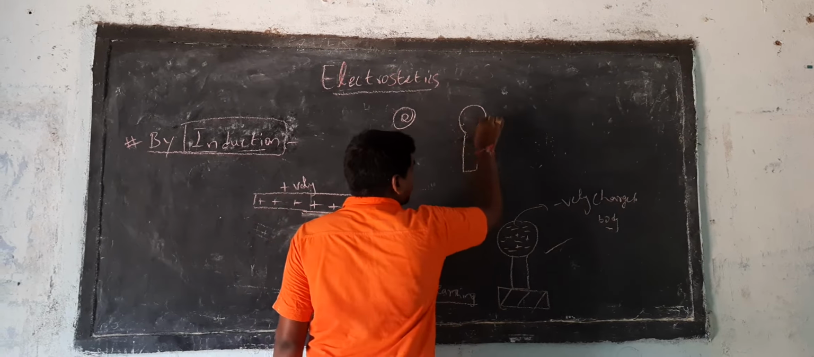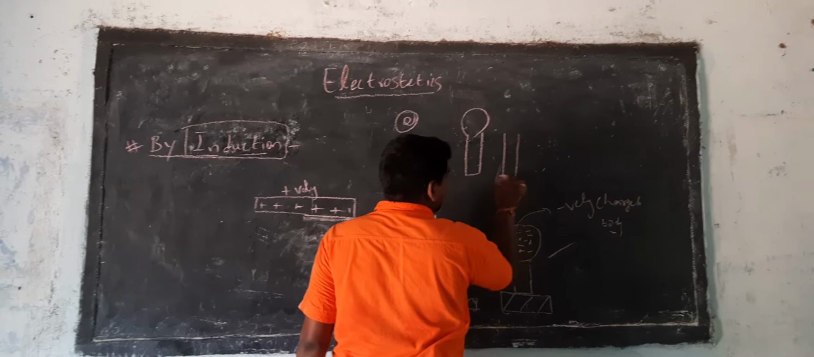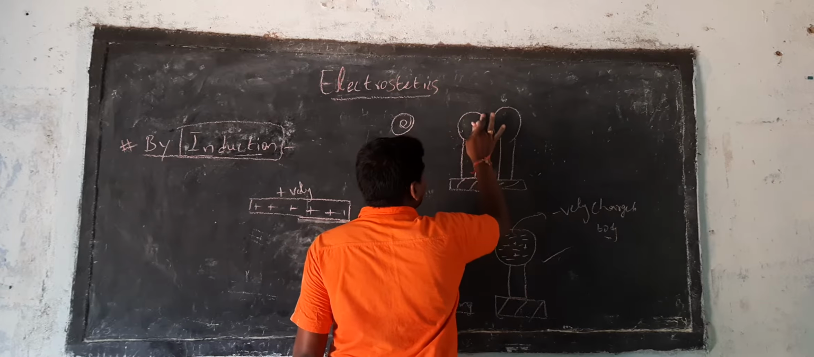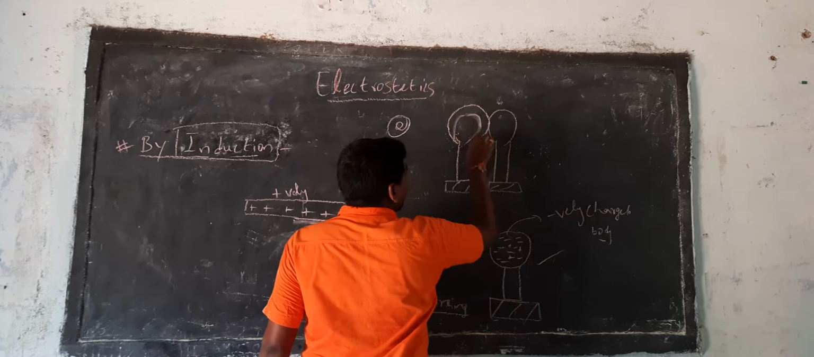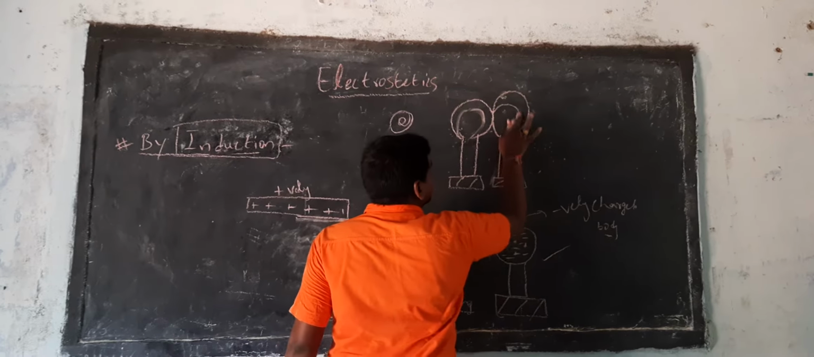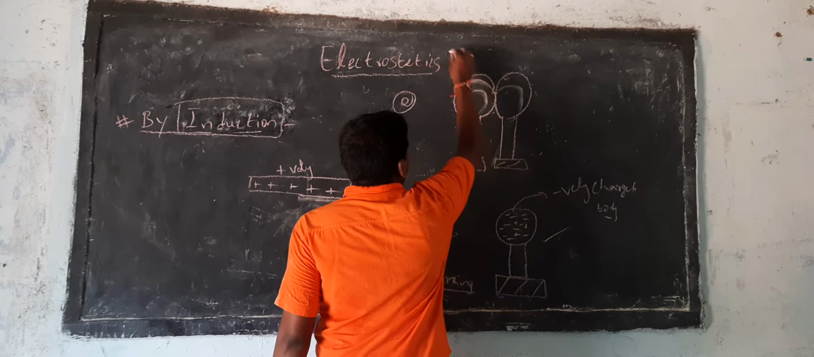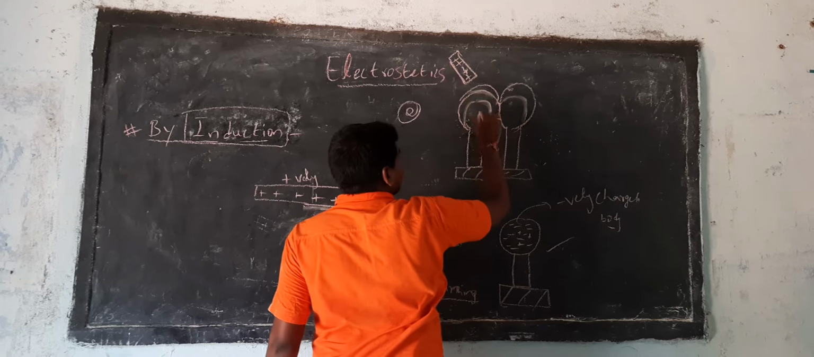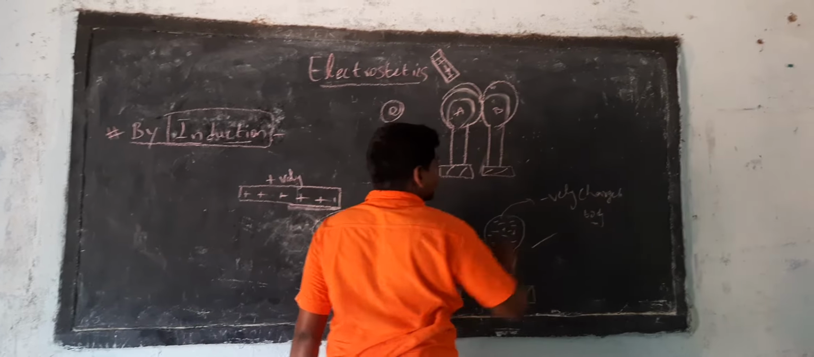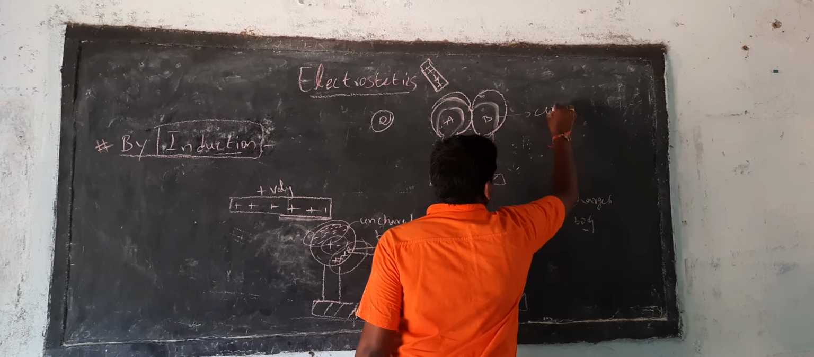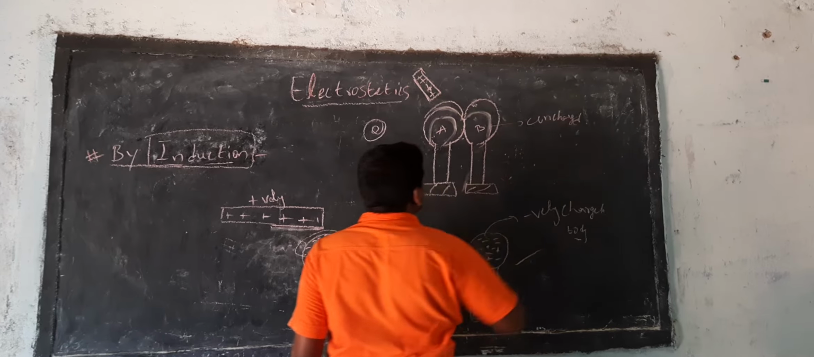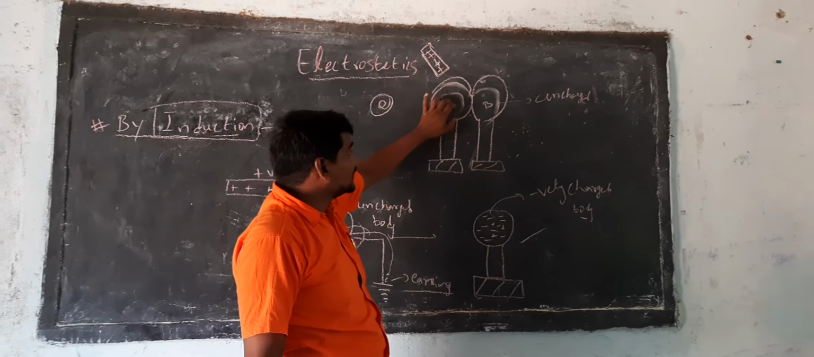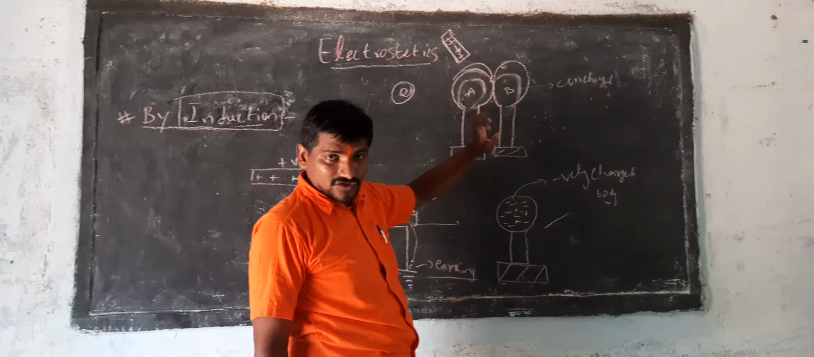Suppose two uncharged bodies, A and B, are connected like this and placed on insulating stands, in contact with each other. When you bring a charged body near these uncharged bodies, my question is: what happens in them?